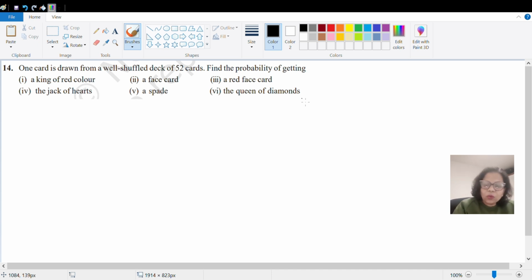As we all know, there are a total of 52 cards in a well shuffled deck of 52 cards. It is said in the question only. So we can see that the number of elements in the sample space are 52.